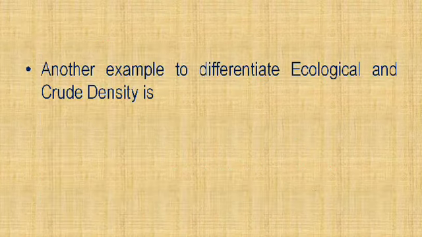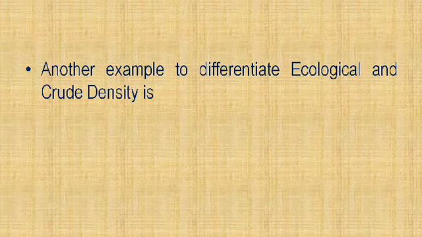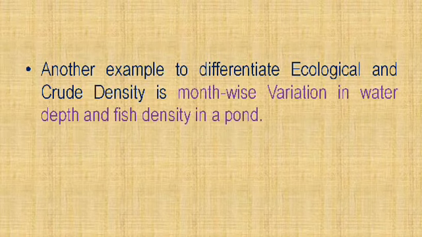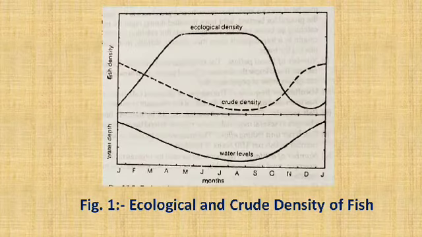Another example to differentiate the ecological and crude density is the month-wise variation in water depth and the fish density in a pond. As we know, the water level always fluctuates.